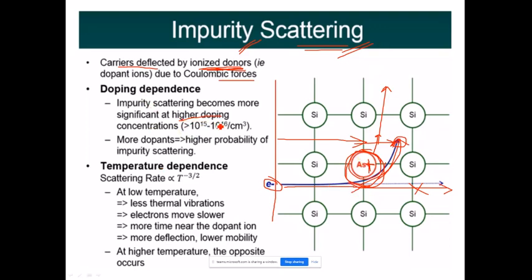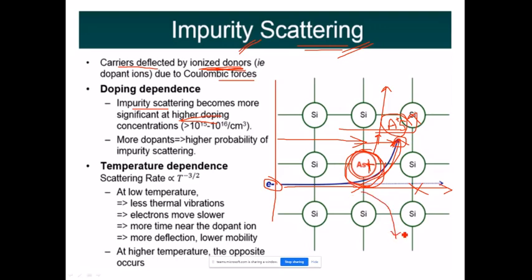And the higher the doping, the higher will be the impurity scattering. Why? Because higher doping means what? The impurity added is more in number, and the impurity here is nothing but arsenic. So if there are many arsenic ions here, more electrons will be deflected because of this positive charge.